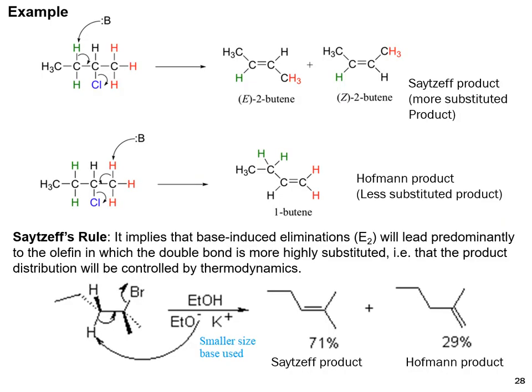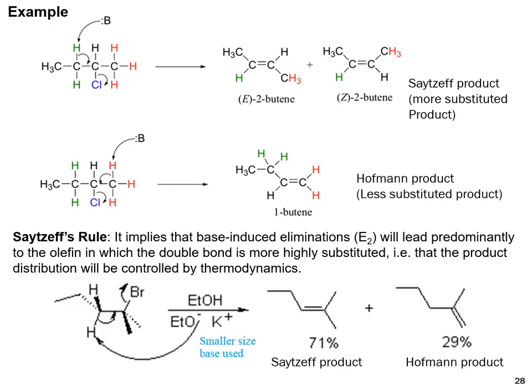These are examples of the E2 reaction. The base abstracts the proton, and the leaving group chloride leaves. Then there are two possibilities of olefinic bond. The resulting product may be E-2-butene, or it may be Z-2-butene. The product is from the more substituted alkene, and this product is called the Saytzeff product.